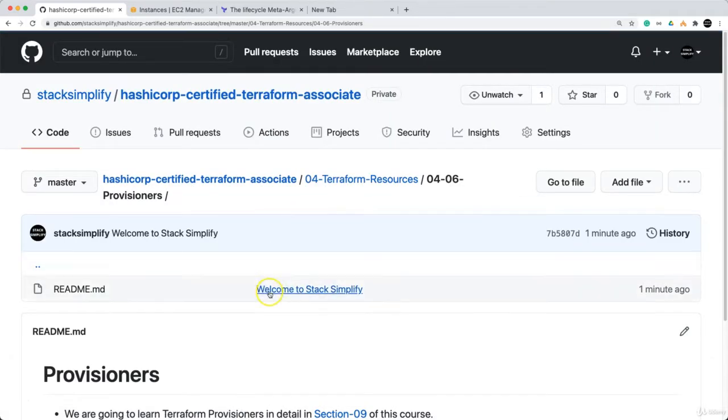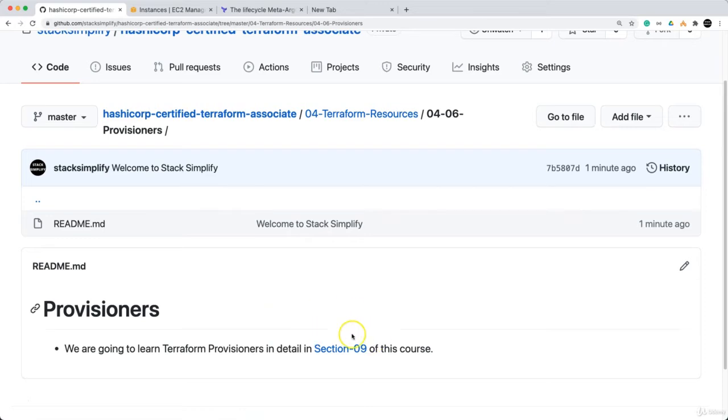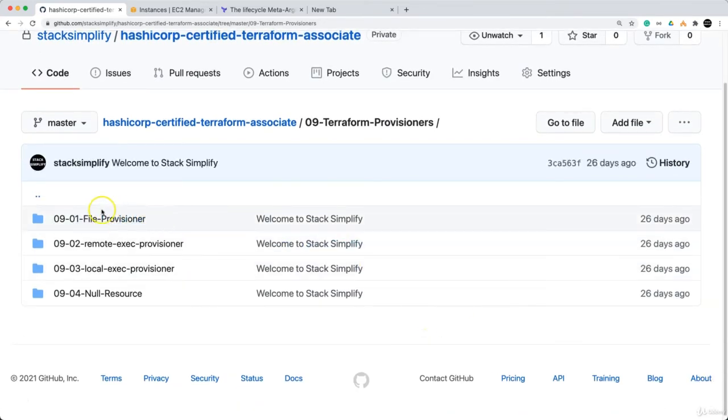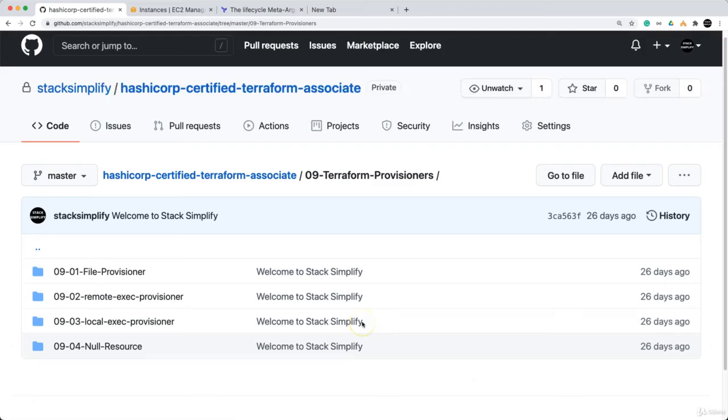But the thing here is, this one is going to be an extensive section which we are going to discuss in section 09. We need to gain more knowledge about input variables, output values, local values, and a lot of other things before going to provisioners. With that said, we are going to discuss that in section 09 and not now. When we reach section 09, we are going to learn file provisioners, remote-exec provisioners, local-exec provisioners, and also null resource in a step-by-step manner.